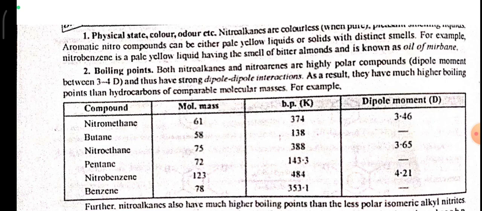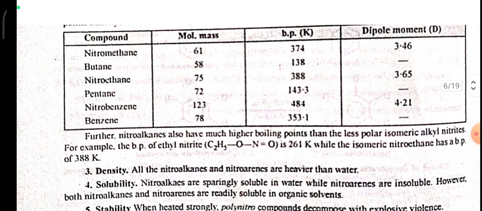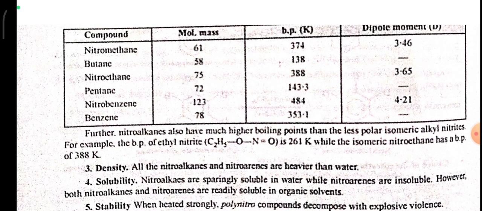Boiling points. Both nitroalkanes and nitroarenes are highly polar compounds, with dipole moment between 3 to 4 D, and thus have strong dipole-dipole interaction. As a result, they have much higher boiling points than the hydrocarbons of comparable molecular masses. Further, nitroalkanes also have much higher boiling points than the less polar isomeric alkyl nitrites. For example, the boiling point of ethyl nitrite is 261 Kelvin while the isomeric nitroethane has a boiling point of 388 Kelvin.